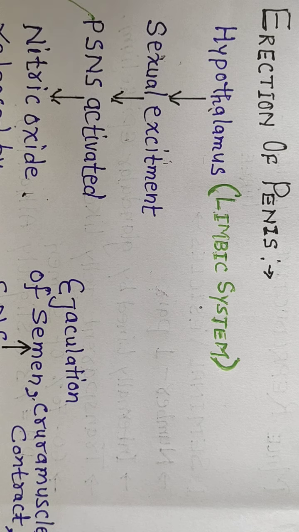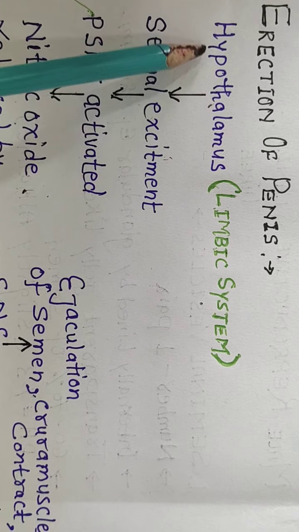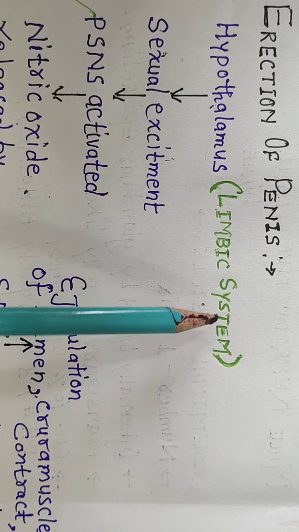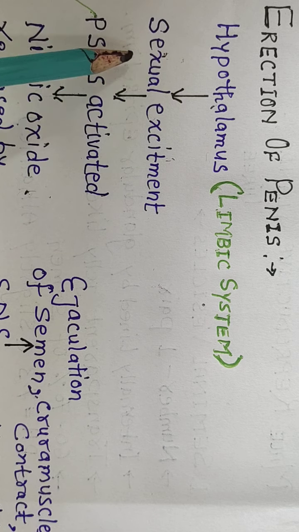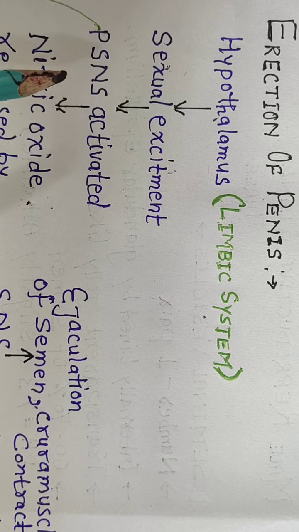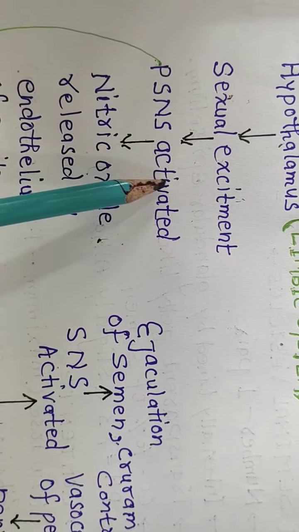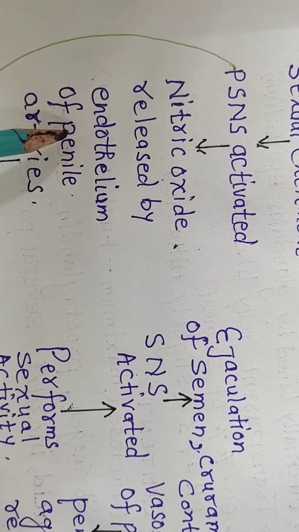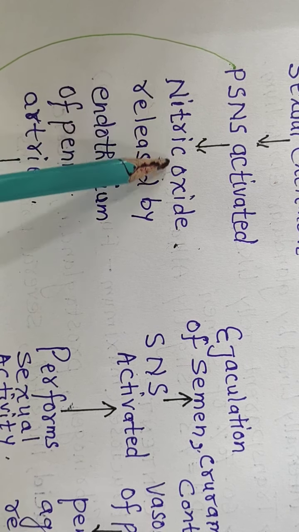Erection of penis occurs when the filling of blood occurs in the spaces which are present between the erectile tissue bundles, and these are called cavernous spaces. The sexual behavior is controlled by the hypothalamus, which is a part of the limbic system. So when sexual excitement occurs, the parasympathetic nervous system gets activated and it stimulates the endothelium of penile arteries to release nitric oxide.